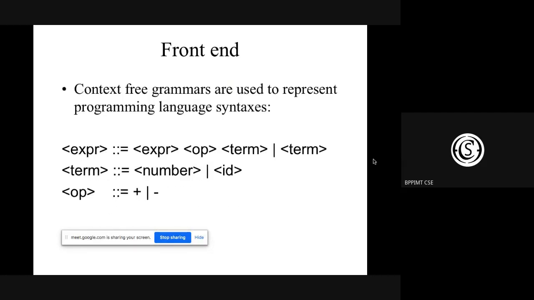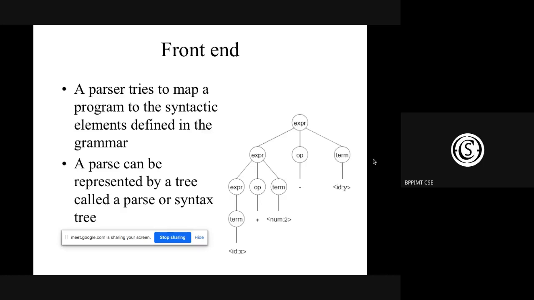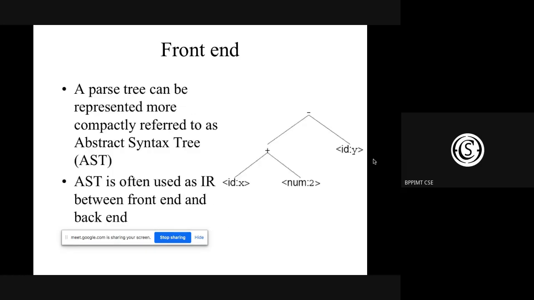The parser will, using the context-free grammar, generate a syntax tree to find out whether it is syntactically correct or not, and then it will convert this into an abstract syntax tree, which will be used to convert my code into intermediate representation. So till now it is clear to you how the function of the front end goes, and then we'll go into the individual blocks to discuss in detail how they are generated in later classes.